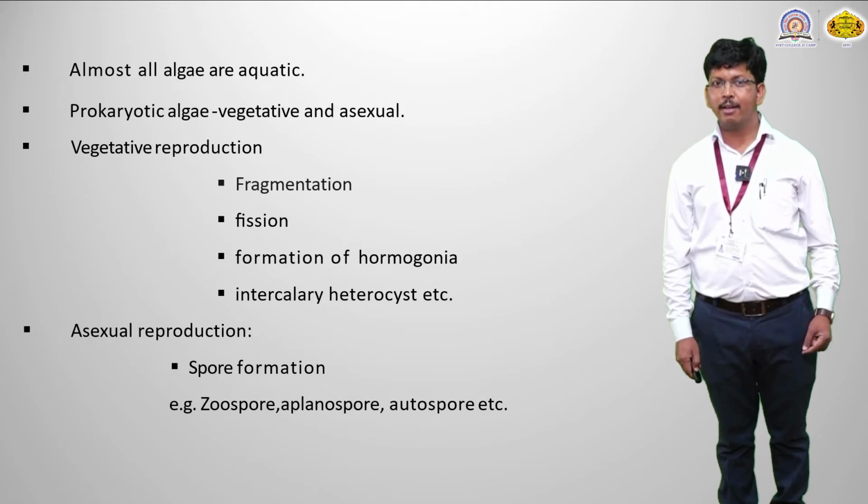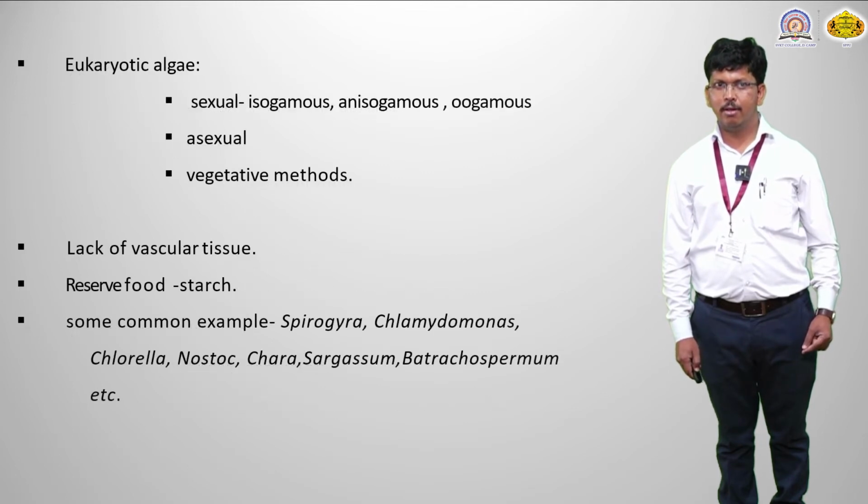Zoospores have flagella, double flagella or single flagella. Using the flagella they move from one area to another. This is the asexual reproduction mode. Next, eukaryotic algae, the second type. They have different reproductive modes: sexual reproduction, asexual reproduction and vegetative methods. Sexual means they have different sex organs like isogamous, anisogamous and oogamous. Asexual reproduction is the same as we already discussed for prokaryotic cells, and vegetative methods are also the same.